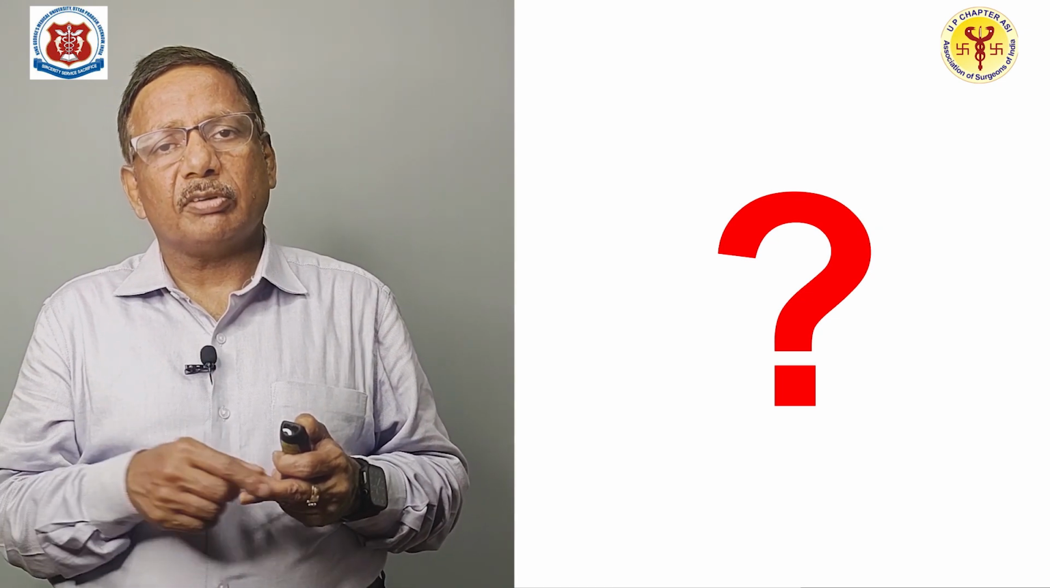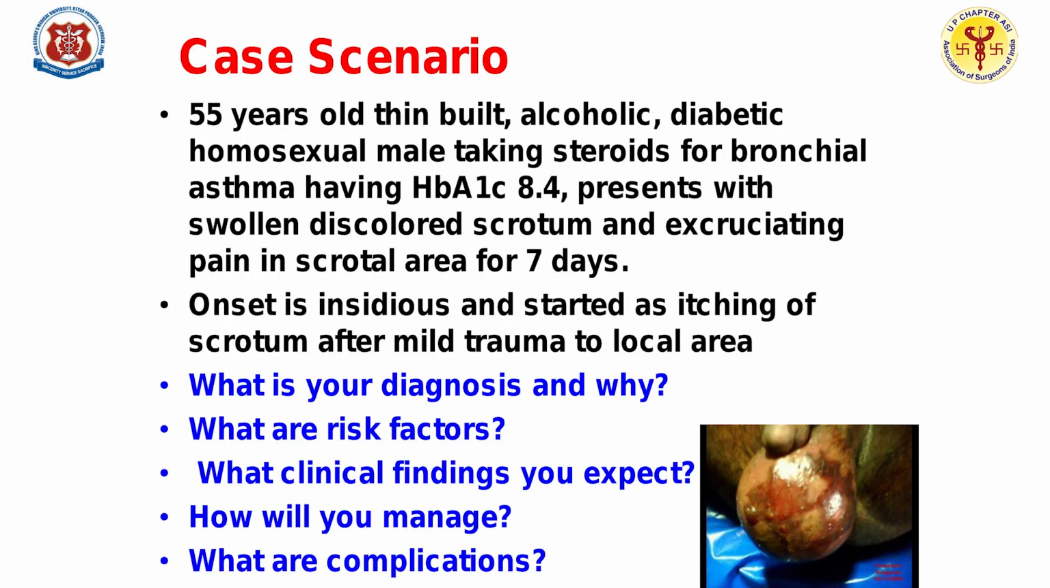So, again we need to revise this case. The case scenario remains the same as we have discussed before. A 55-year-old thin built alcoholic diabetic homosexual male taking steroid for bronchial asthma, having HbA1c 8.4, presents with swollen discolored scrotum and excruciating pain in the scrotal area for the last 7 days. Onset is insidious and started as itching of the scrotum and mild trauma to the local area. What is your diagnosis?